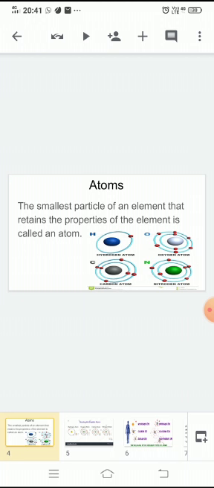Each element is made up of only one kind of atom. A piece of gold is made of only gold atom. The atoms of one element are different from the atoms of any other element. For example, the atoms of oxygen are different from the atoms of nitrogen.